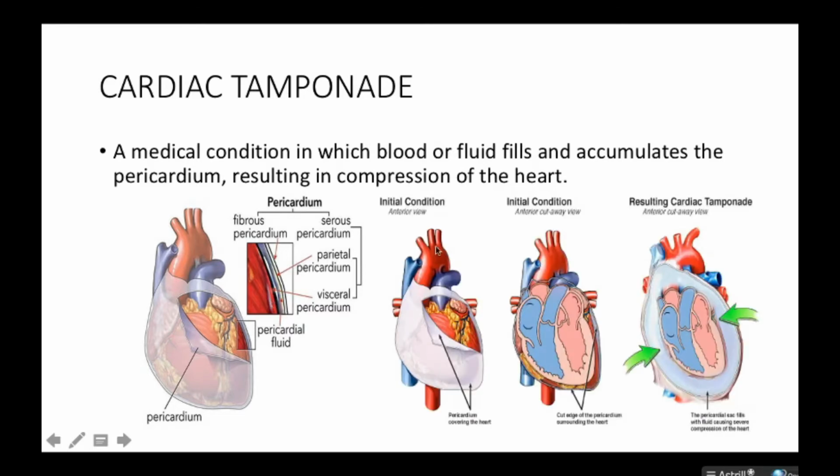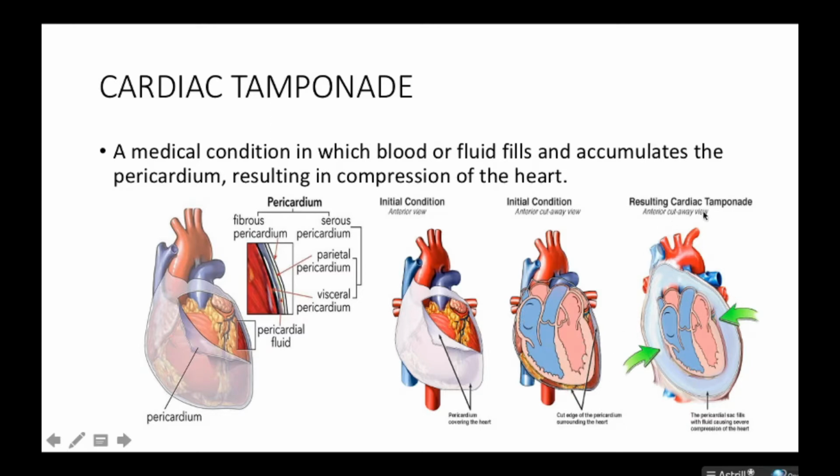But then, with cardiac tamponade, you can see over here, this is still a normal condition. We have the pericardium around the heart. With an internal view of the heart, you're going to see the right and left atriums and the ventricles, everything in the right shape and manner.